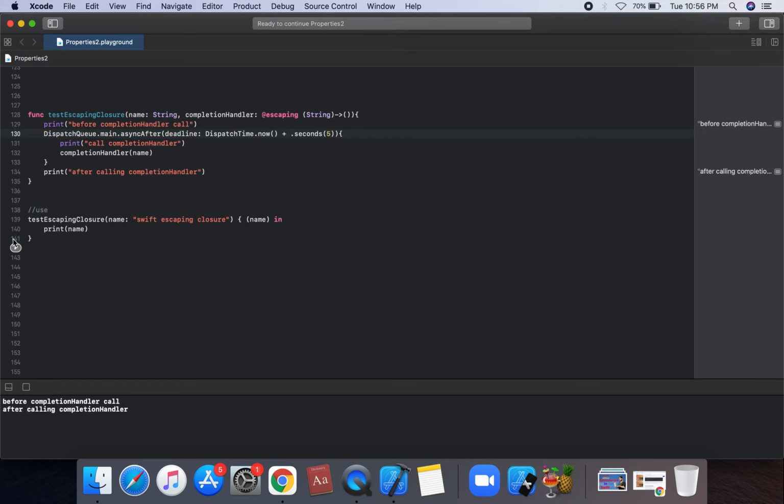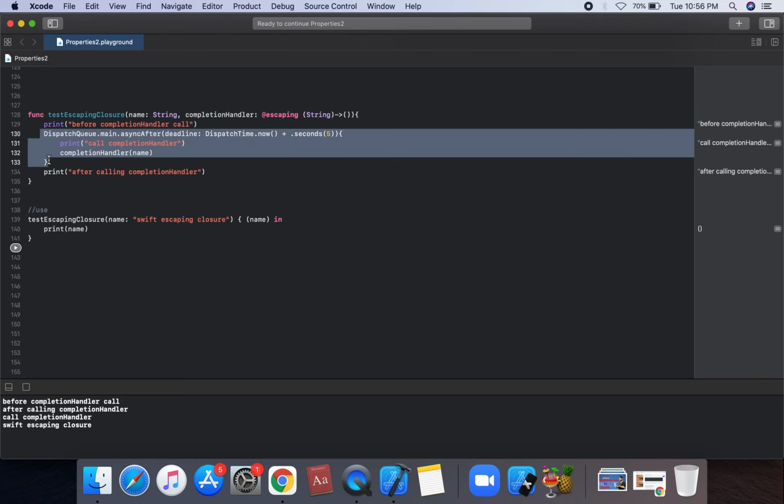So what is escaping? When the closure is passed as an argument to the function but is called after the function returns, it's called by dispatch, and escaping is the wait on this function. Suppose you have a target to wait for any value in any function, so we can use escaping. The completion handler is called in an asynchronous function.